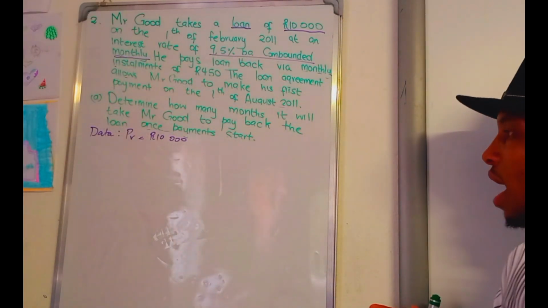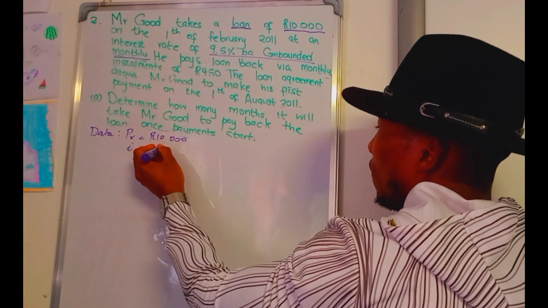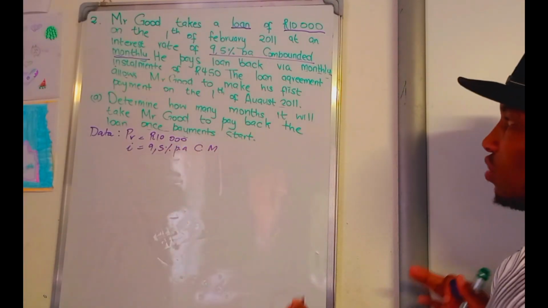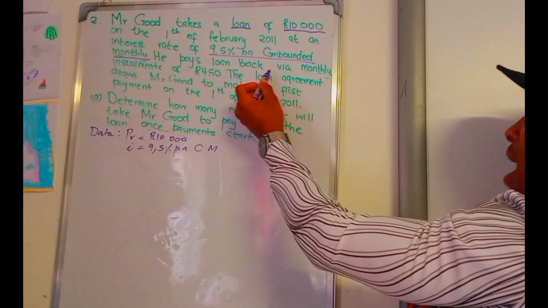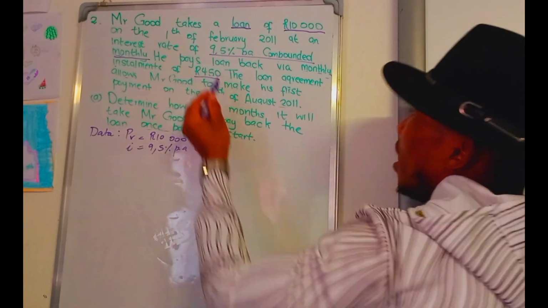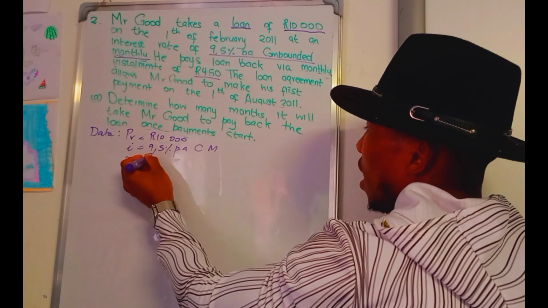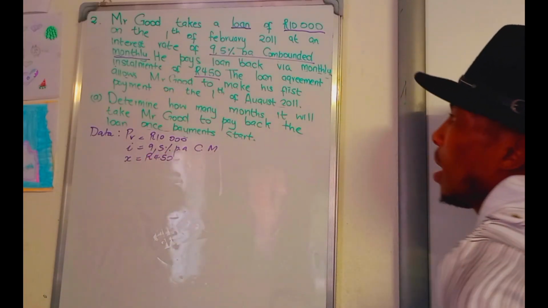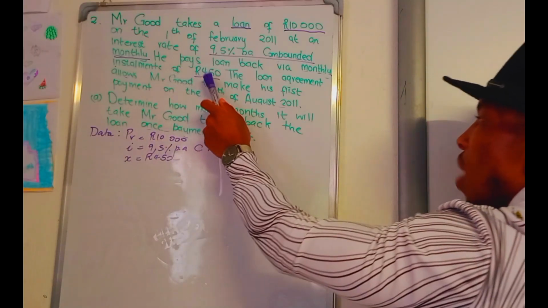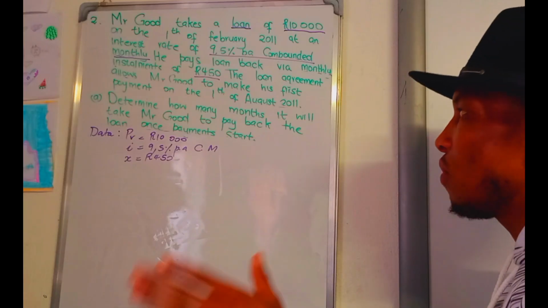Therefore we have the interest rate. Remember, the interest rate is the value of i, which is 9.5% per annum, compounded monthly. It is very important to note that. Then he pays the loan by means of a monthly installment of 450. That is the value of x. He pays the loan back via a monthly installment of 450. Remember the value of x: we are talking about equal payments.